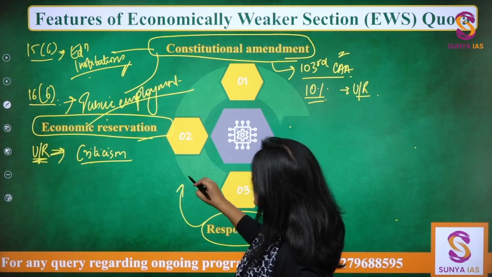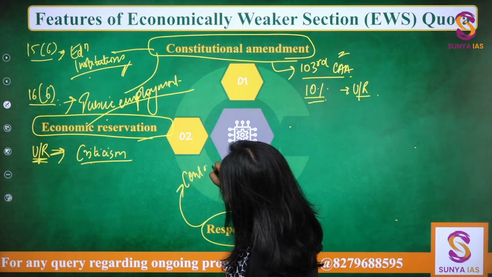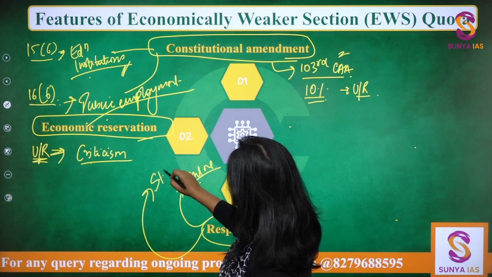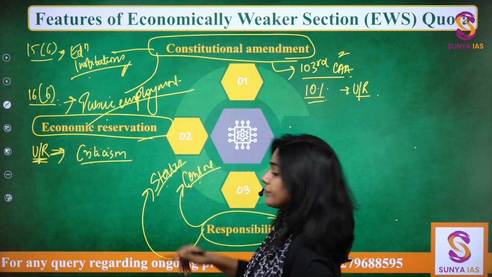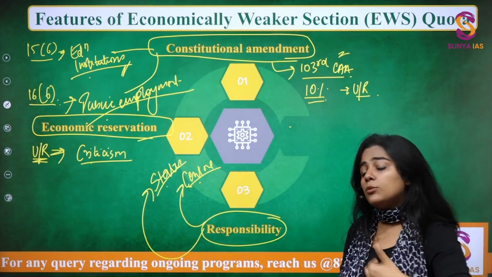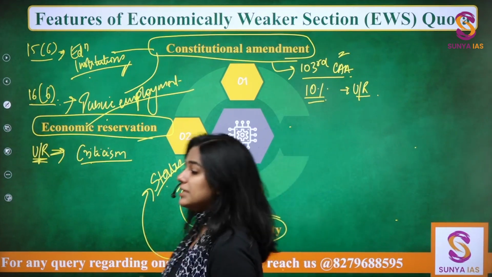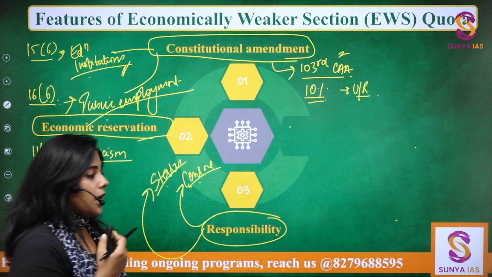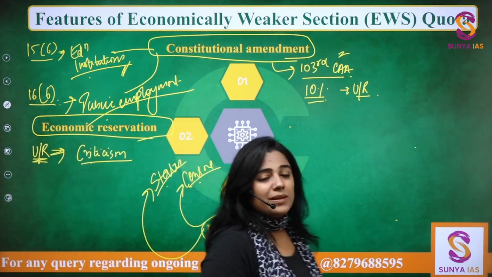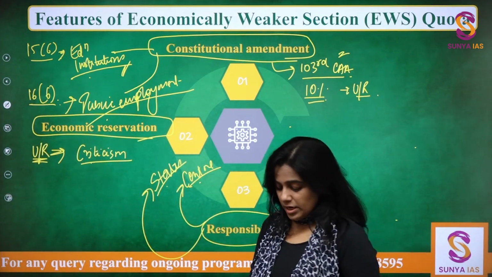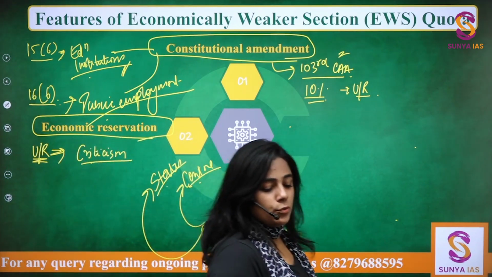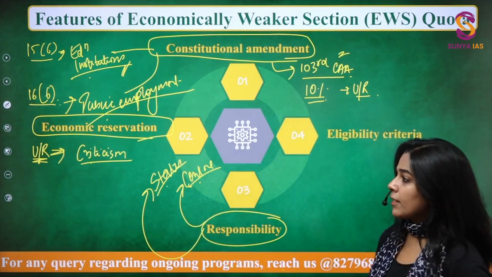So most people think it is just the center, but no, it is not just the center, it is the responsibility of states as well, right? So even within the state legislative assemblies, you have to have reservation. In the state public service commissions, you have to have EWS reservations. Now, I hope you are able to understand that.